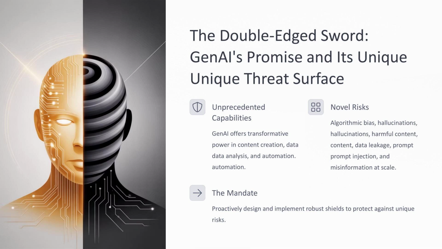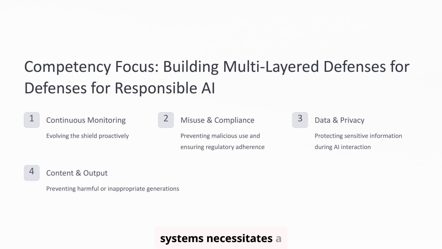Building responsible AI systems necessitates a multi-layered defense strategy. This involves focusing on several key areas simultaneously. We need continuous monitoring to proactively evolve our safeguards, addressing new threats as they emerge. Preventing misuse and ensuring compliance with regulations are paramount. Protecting sensitive data and user privacy during AI interactions is non-negotiable. Finally, controlling the content and output generated by the AI to prevent harmful or inappropriate responses is a fundamental requirement.